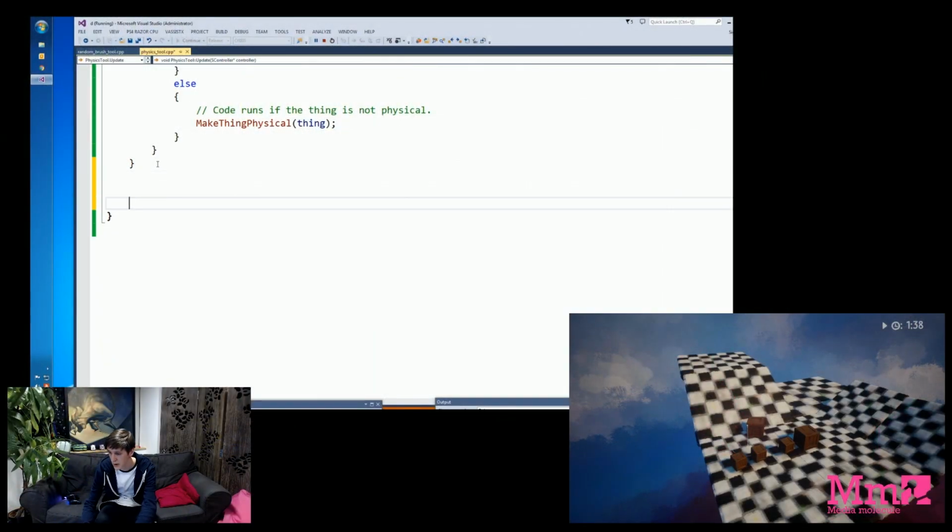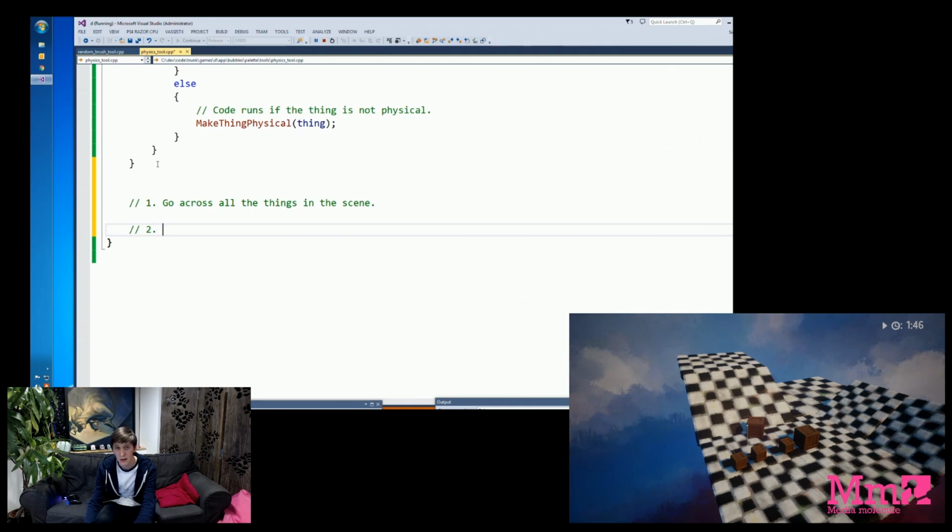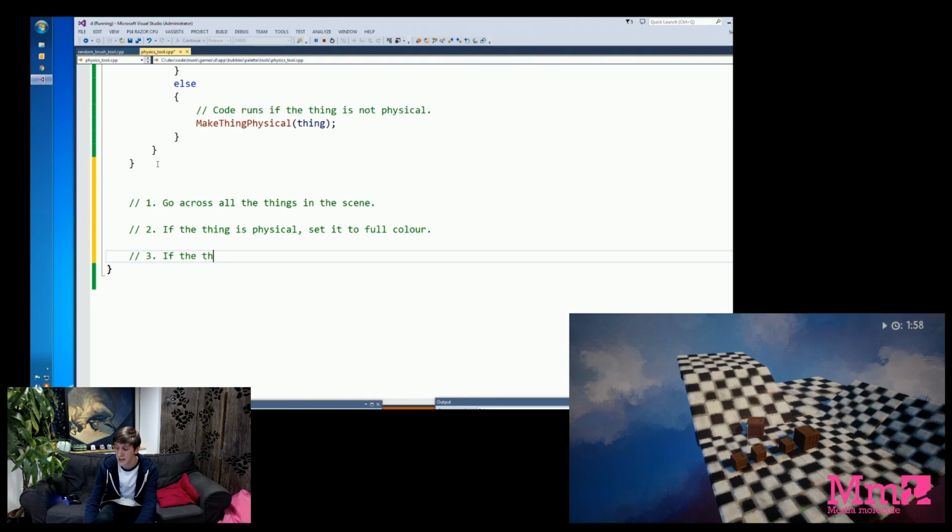So it's worth, again, designing the steps for that. What we actually want to say is, go across all the things in the scene and set their colour. If they're not physical, set them to one. If they are, set them to another. So if we write the steps in the code, step 1, go across all the things in the scene. Step 2 is, if the thing is physical, let's say we set it to full colour, so it's just whatever colour it was originally. Step 3 is, if the thing isn't physical, let's say we set it to black, because that implies it's inactive and not doing a lot.